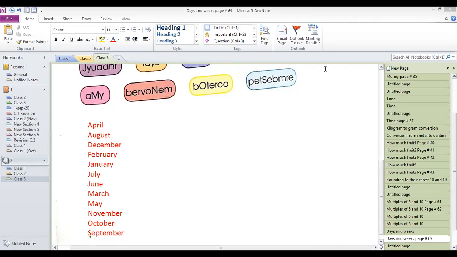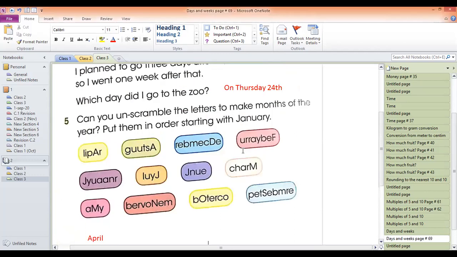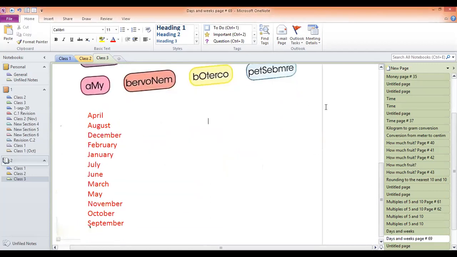Because this work you have to do. I just write the correct spellings so that you can check. You have to arrange them in order by yourself.